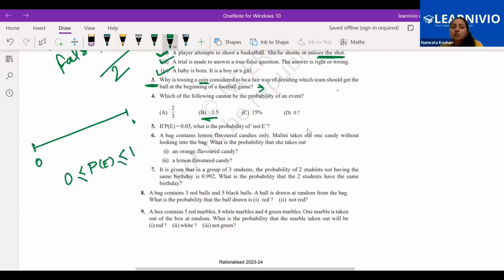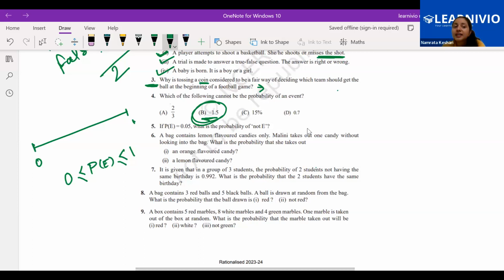Okay. So, can you see minus 1.5? Is that acceptable as a probability? Is that acceptable? Minus 1.5? No, right? So that's why this can't be possible. Negative, how can we take negative?